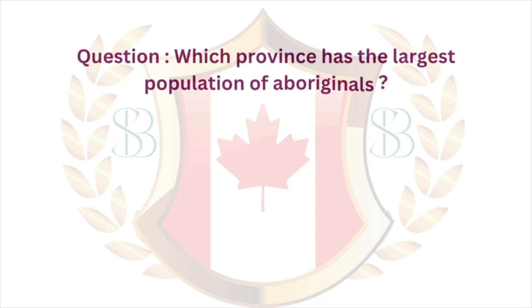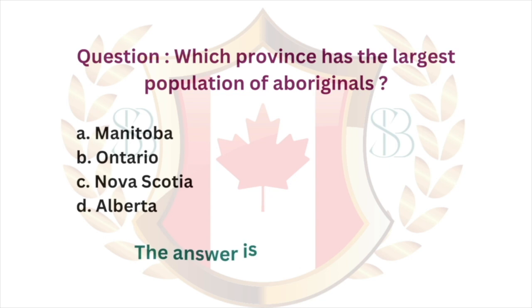Question. Which province has the largest population of Aboriginals? A, Manitoba. B, Ontario. C, Nova Scotia. D, Alberta. The answer is A, Manitoba.